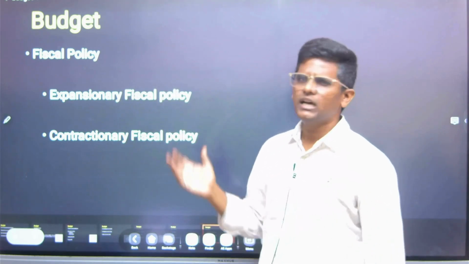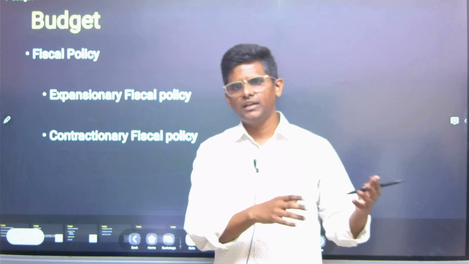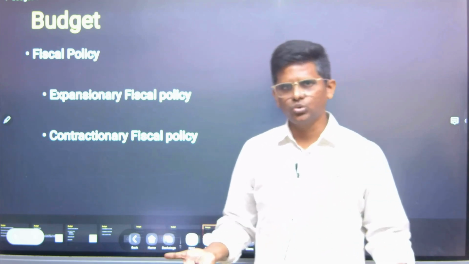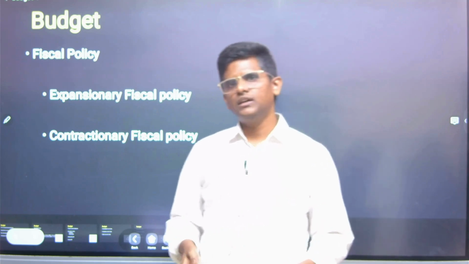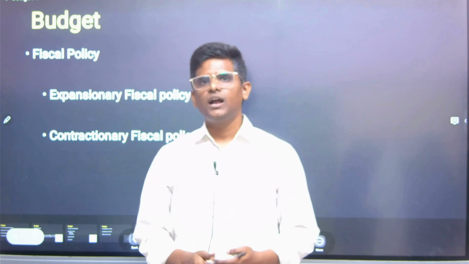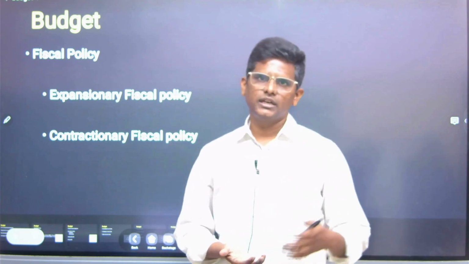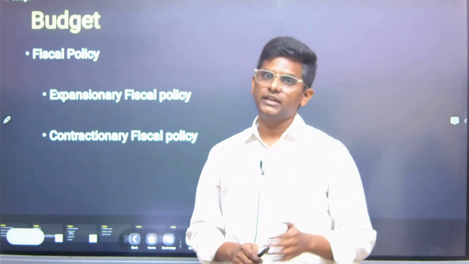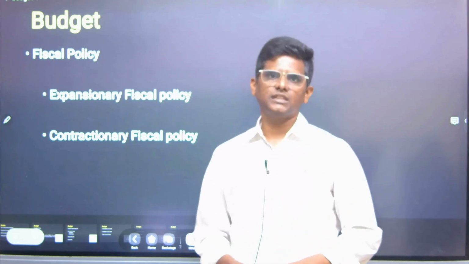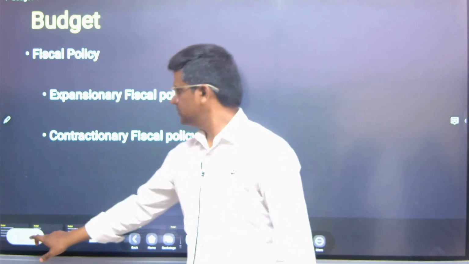Even China is saying now, because America is raising the tariffs, China has to find a market to sell its goods. So China is saying we will increase the domestic demand. Government wants to spend more in China to revive the domestic demand. And in 2008 also, when the economic downturn was there, India was not affected much. One of the reasons is that government spending increased a lot. So that is expansionary fiscal policy and contractionary fiscal policy.